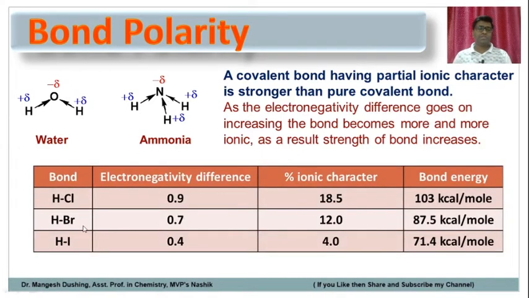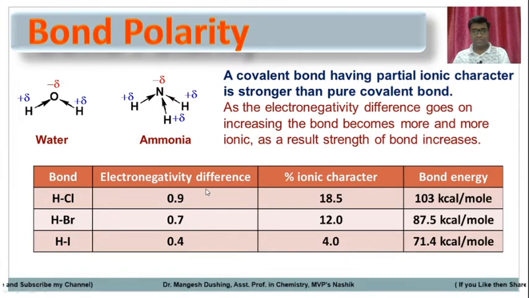In the case of bonds like HCl, HBr and HI, the electronegativity difference goes on decreasing. For HCl the electronegativity difference is 0.9, for HBr 0.7, for HI 0.4. So ionic character goes on decreasing.